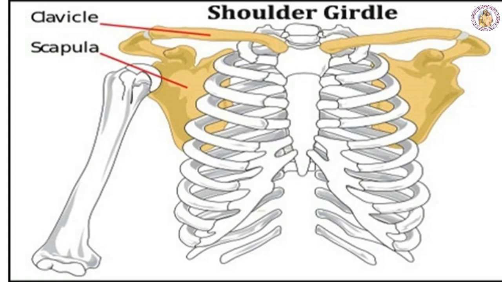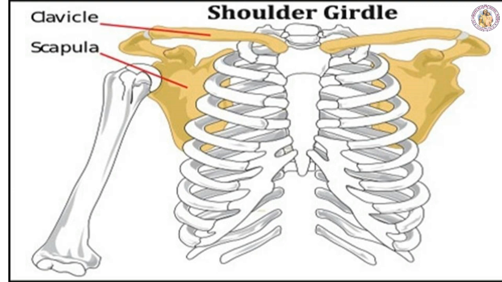Now we are going to see the shoulder bone or pectoral bone. So this is the shoulder bone. It is yellow in color. You can see the picture now, children. The shoulder bone is formed by the collar bone at the front and the shoulder blade at the back. It is like a collar. The collar bone is supported by the breastbone at one end and the shoulder blade at the other end.